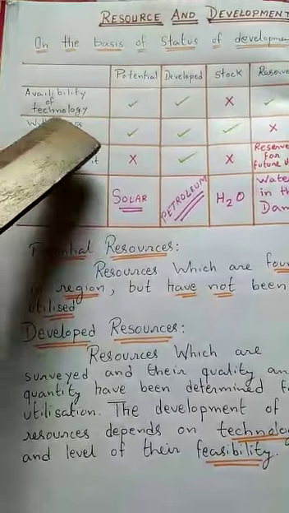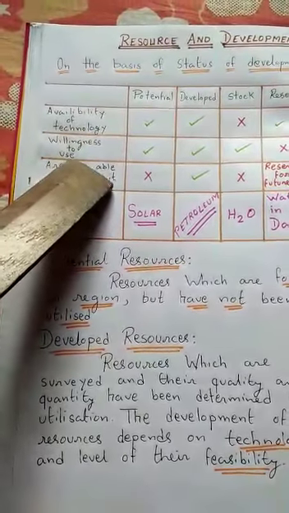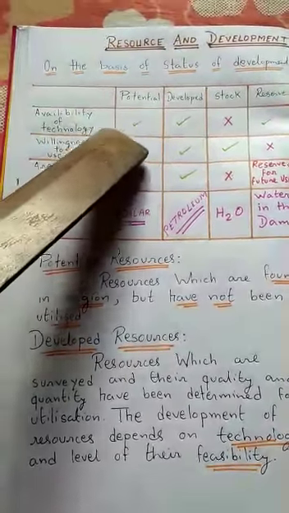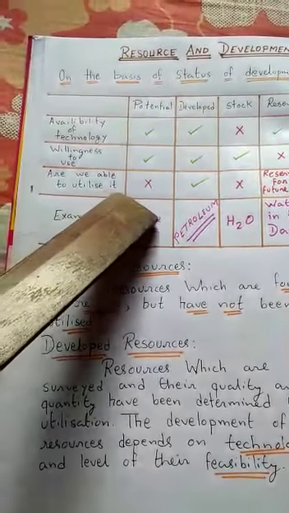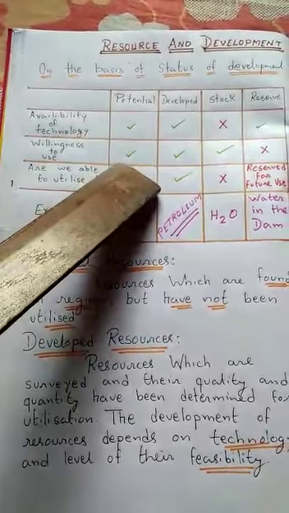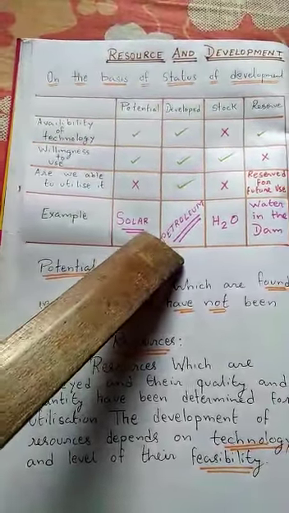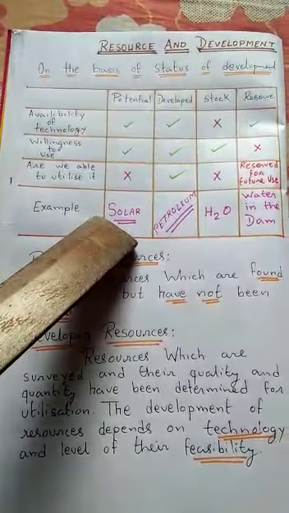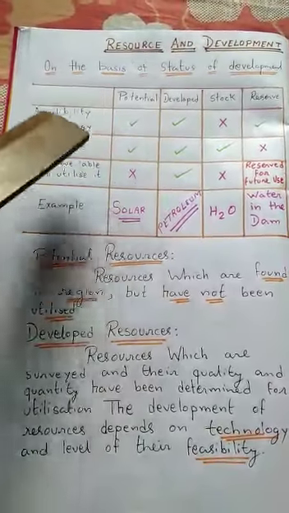Potential resource means availability of technology is there, and willingness to use is there, but we are not using it. Technology is there plus willingness is there, but we are not using it. So what is the example of this resource? Solar energy. India is a tropical country and we have plenty of scope to develop solar energy, but in spite of that we are not developing it.